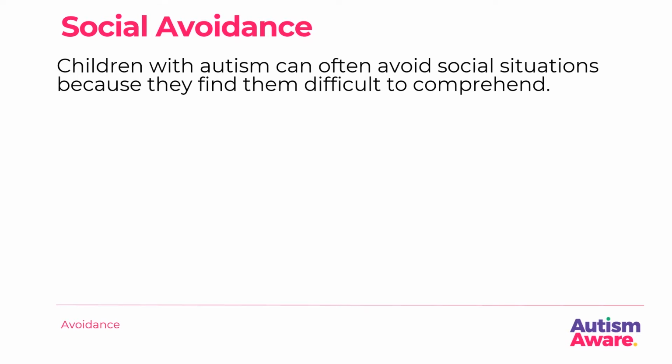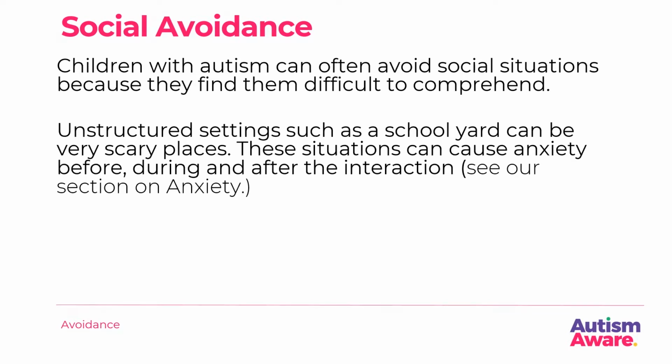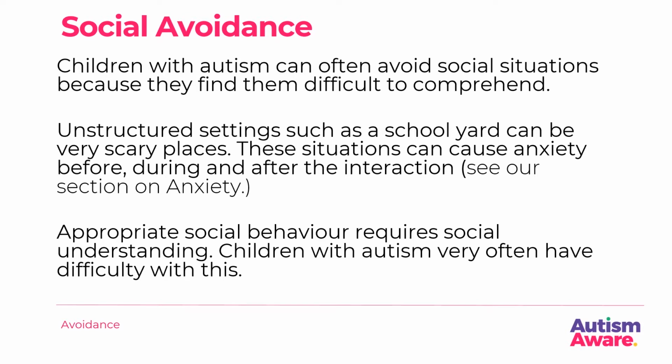Social avoidance. Children with autism can often avoid social situations because they find them difficult to comprehend. Unstructured settings such as schoolyards can be very scary places. These situations can cause anxiety before, during and after the interaction. Appropriate social behaviour requires social understanding. Children with autism very often have difficulty with this.